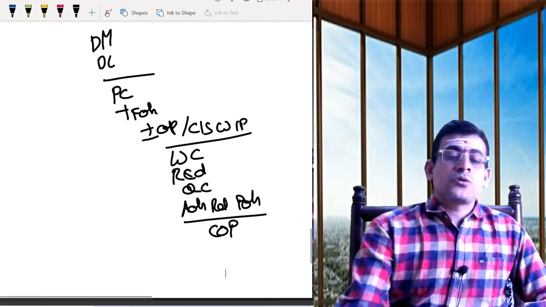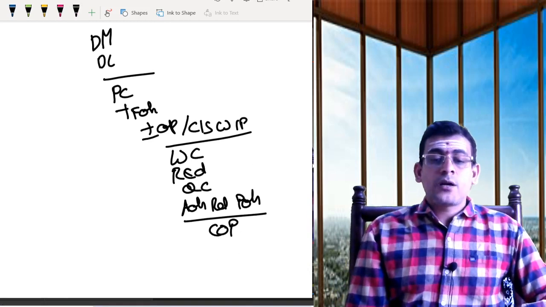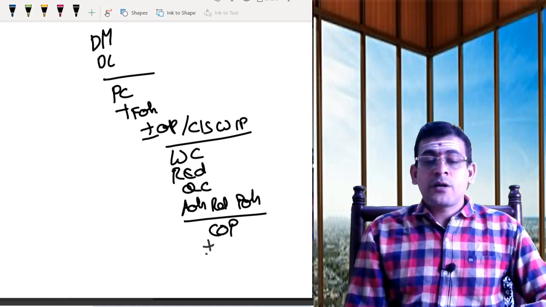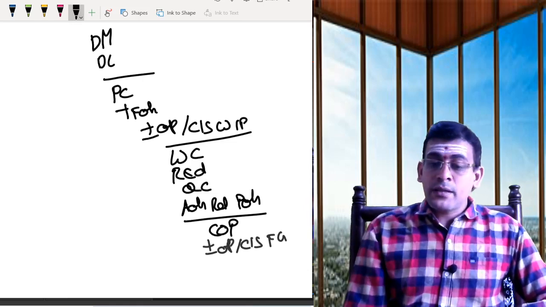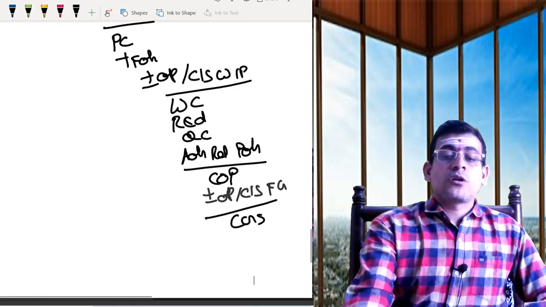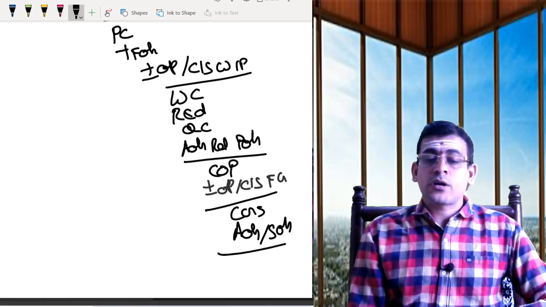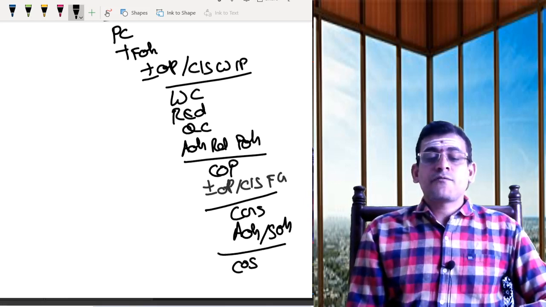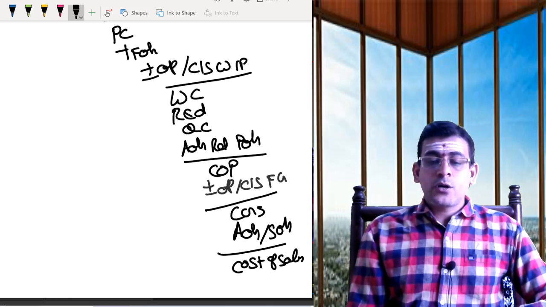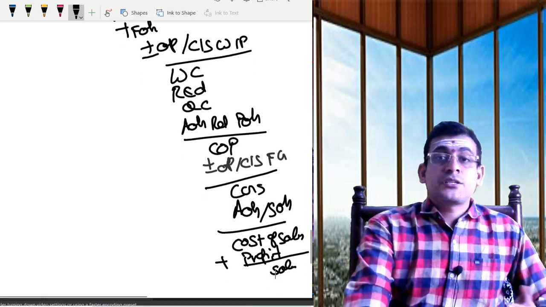To this cost of production, you are adding your administration overheads. To this, we are doing the adjustment of your opening and closing stock of finished goods, and you are calling that the cost of goods sold. And to this cost of goods sold, you are adding your administration overhead and your selling overheads, and you are calling that what? Cost of sales. And to this you are adding your profit, and you are arriving at the sales. Is it not your cost sheet? Is it not your cost sheet?